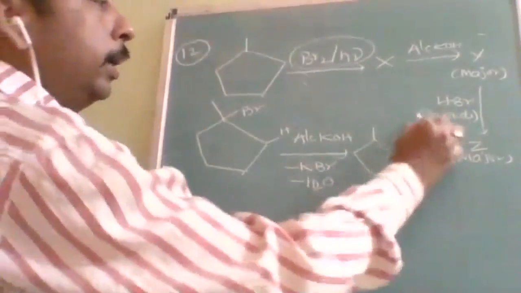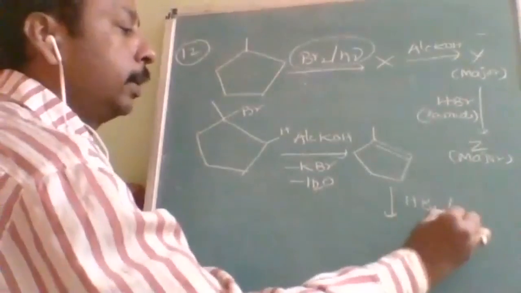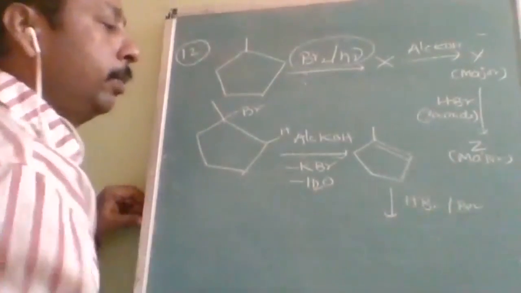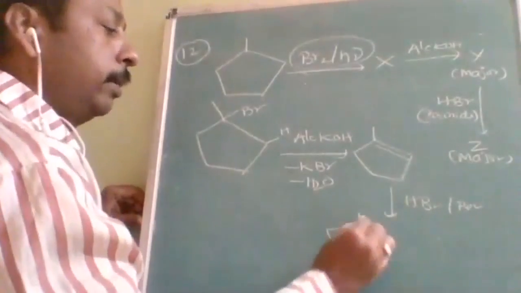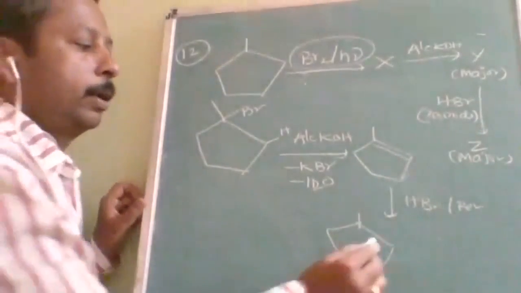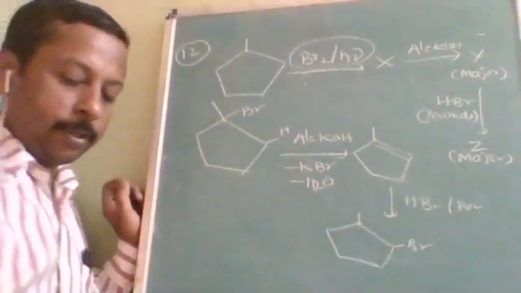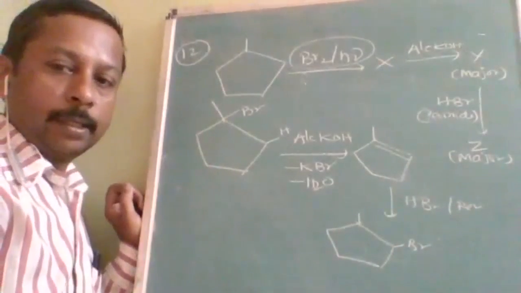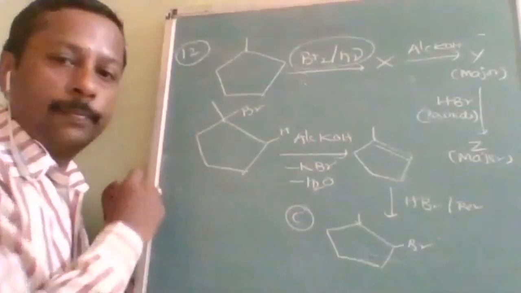Now HBr with peroxide. HBr with peroxide will follow the anti-Markovnikov rule. So the addition will be according to the anti-Markovnikov rule, and the bromine will be here. So which answer is correct? C is the correct answer. Option C is correct.